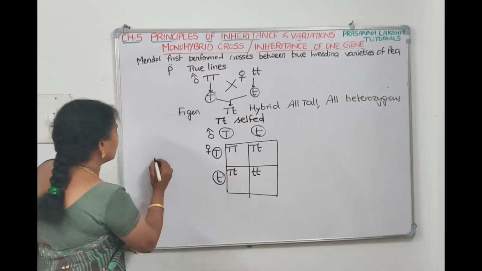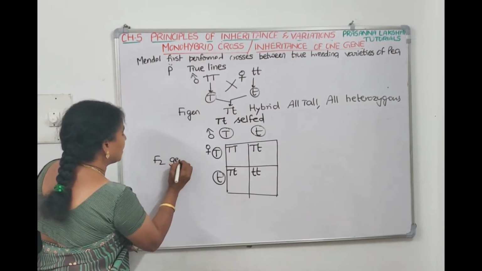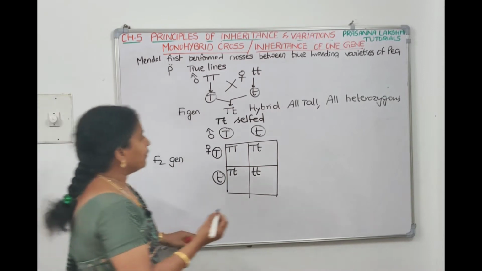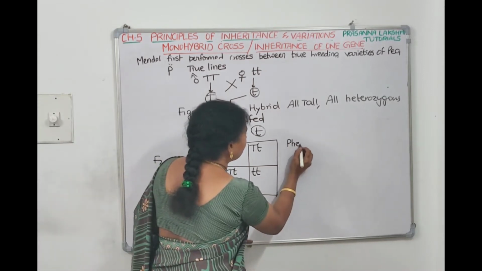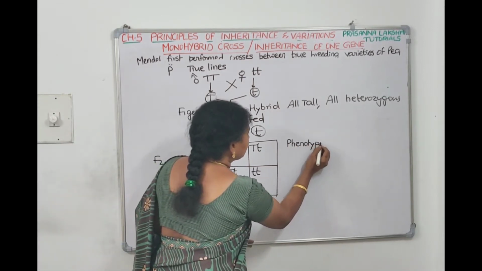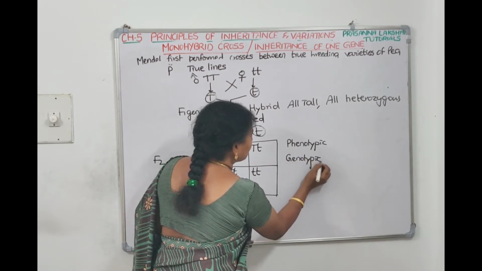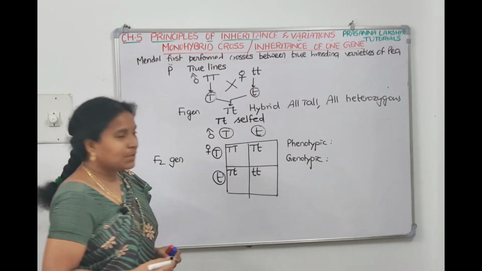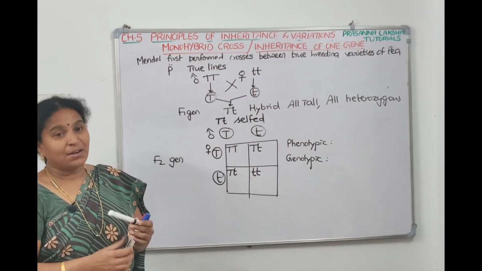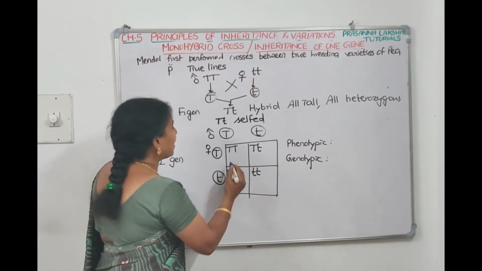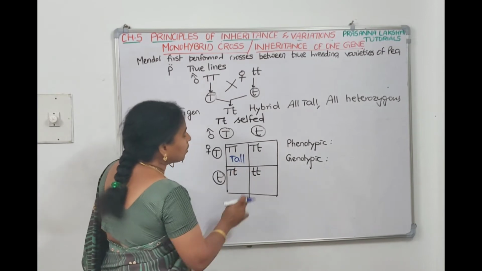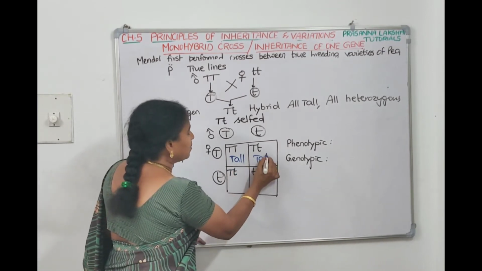Now this is called the F2 generation. In the F2 generation, how does the phenotypic ratio appear, and how does the genotypic ratio appear? We know that if capital T is there, the plant will be tall only.